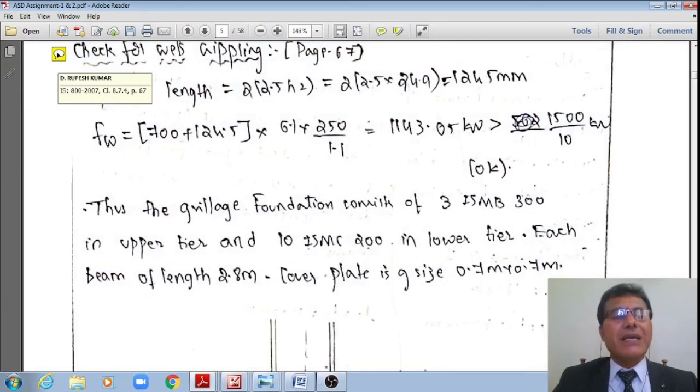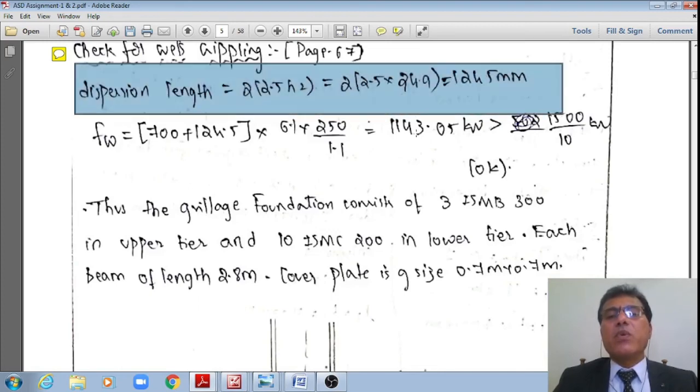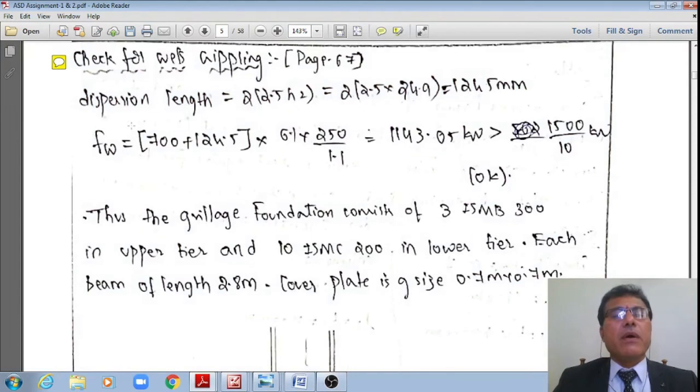As per IS 800:2007 clause 8.7.4, page number 67, as we have just seen, the dispersion length is 2 multiplied by 2.5 N2. Upon substitution, 2 multiplied by 2.5 multiplied by 24.9, which is equal to 124.5. Therefore, the critical load for web crippling, or crippling load in the web, FW, is equal to 700,